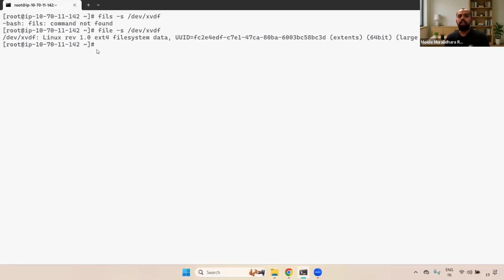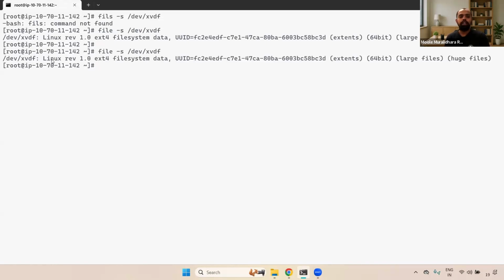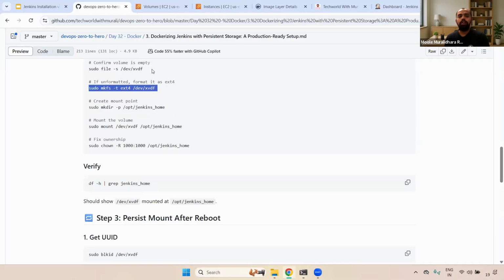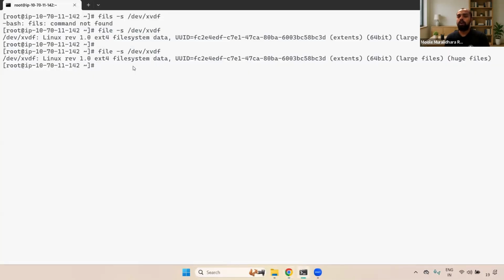Now if you see here, earlier it was showcasing that empty one. Now if you observe here, after you run this command, you can see that the specific block is created and the UUID is also generated. Okay, now you can try to mount it.